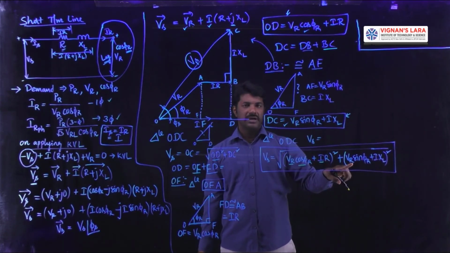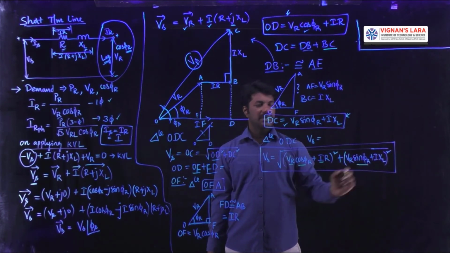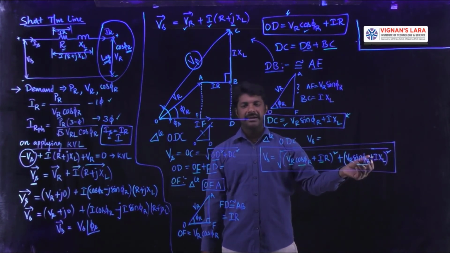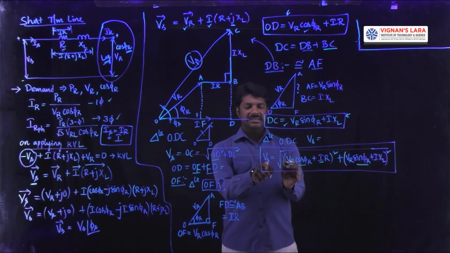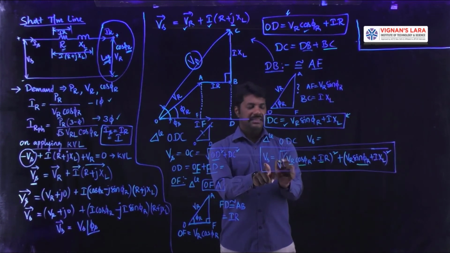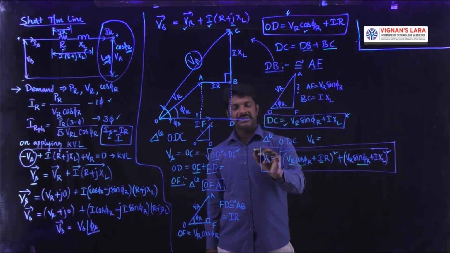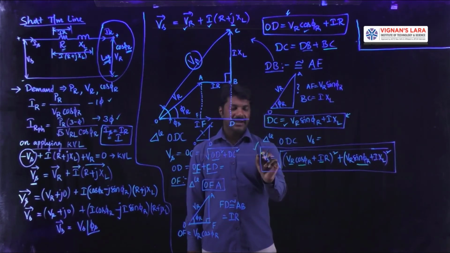Vr is a known quantity. If you know cos phi r, then sin phi r can be calculated. It is also a known quantity. Current I, known quantity. XL, loop reactance, can be calculated with the help of the first unit formulas. So in this entire expression, except Vs, all the remaining quantities are known and we can use this formula for calculating Vs, where we will get the magnitude.